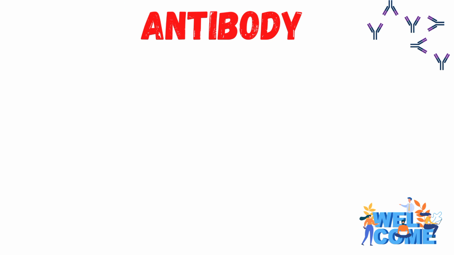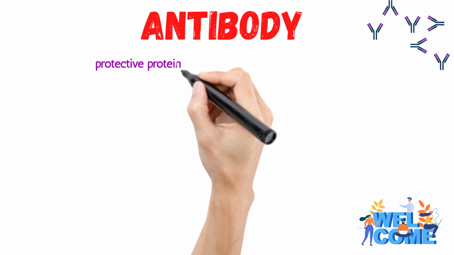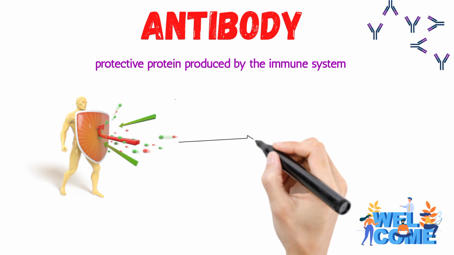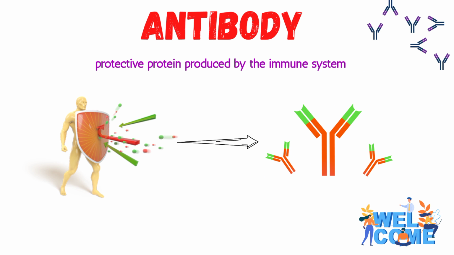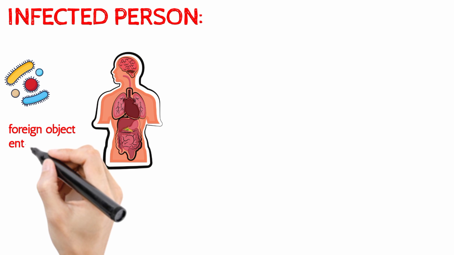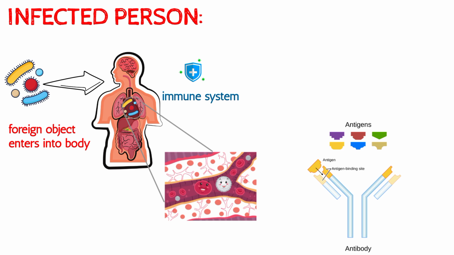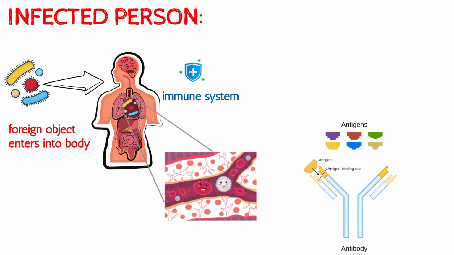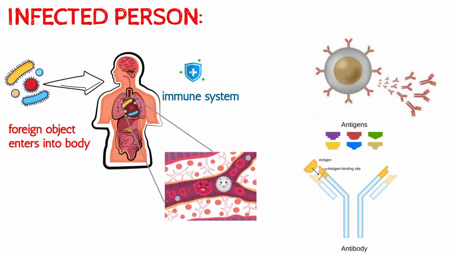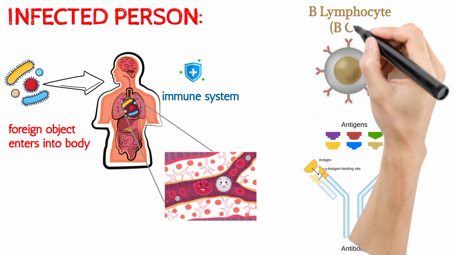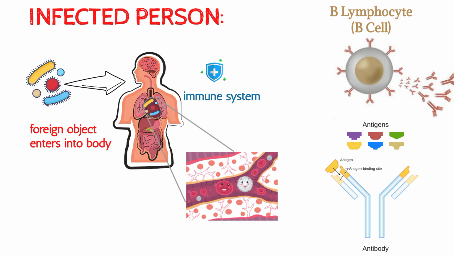What is antibody? Antibody is a protective protein produced by the immune system in response to a foreign substance called an antigen. When a foreign object enters into the body, our immune system recognizes it as an antigen and starts producing antibodies. Antibodies are produced by specialized white blood cells called B lymphocytes or B cells.